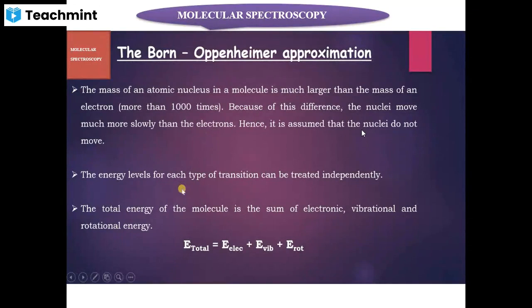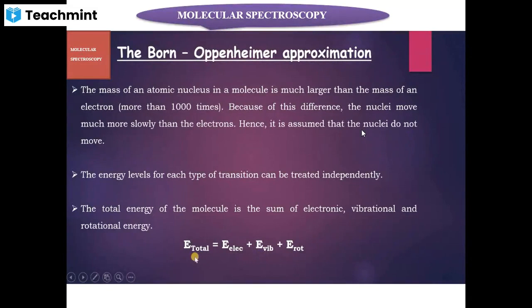An important consequence of the Born-Oppenheimer approximation is that the energy levels for each type of transition can be treated independently. Or we can say like this, the total energy of a molecule is the sum of electronic energy plus vibrational energy plus rotational energy.